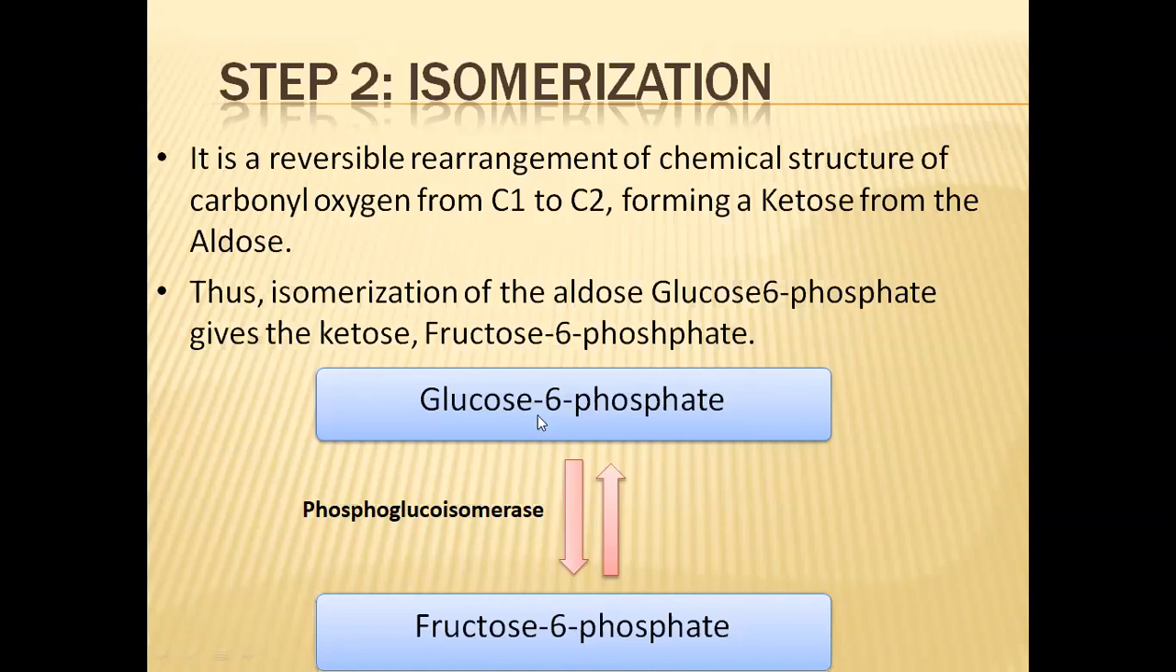So in this way, there is no chemical reaction or chemical change taking place, just a chemical rearrangement. This rearrangement process is called isomerization. This isomerization process will be catalyzed by the phosphoglucoisomerase enzyme. Due to the catalysis of the phosphoglucoisomerase enzyme, glucose 6-phosphate will be converted into fructose 6-phosphate.